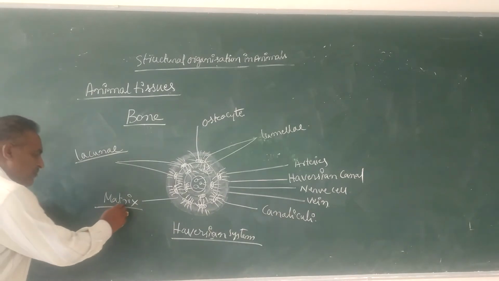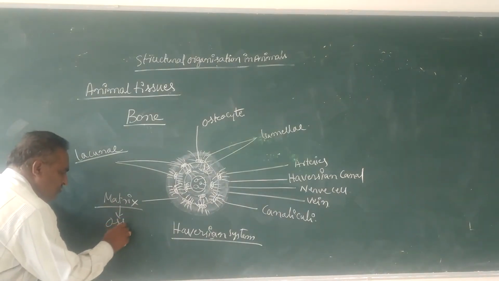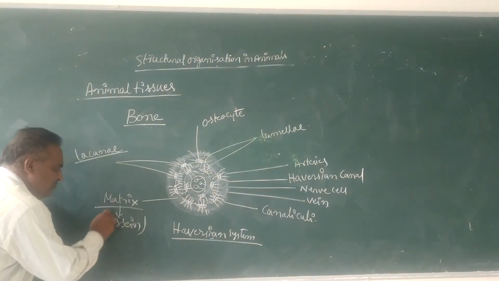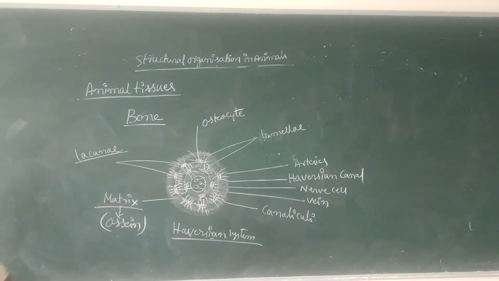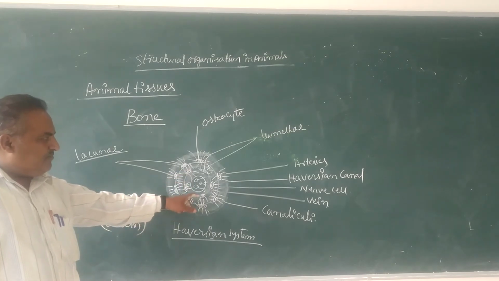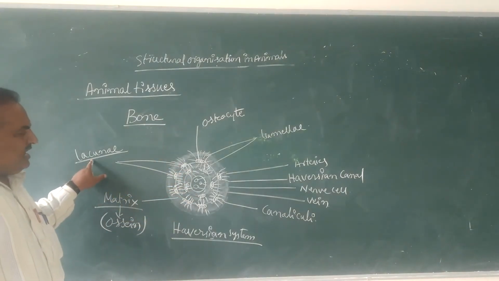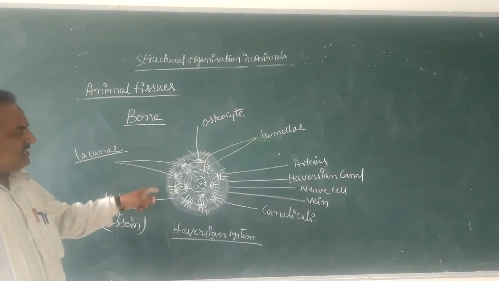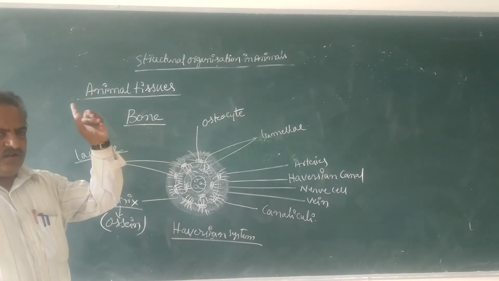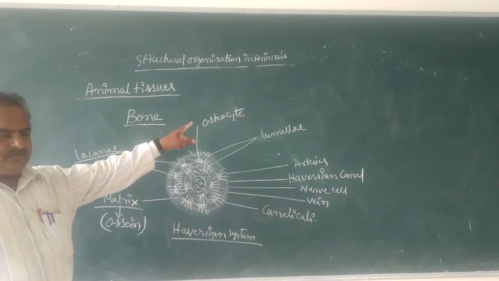The matrix of the bone is called ossein. Ossein is arranged in the form of lamellae. In between the lamellae, the empty spaces are called lacunae. Inside the lacuna, only one osteocyte is present.